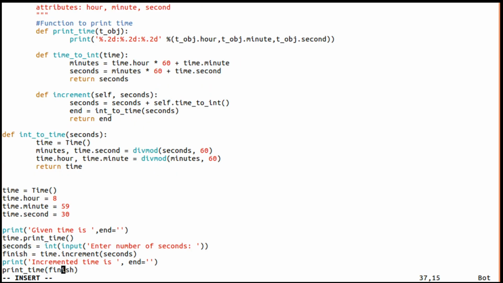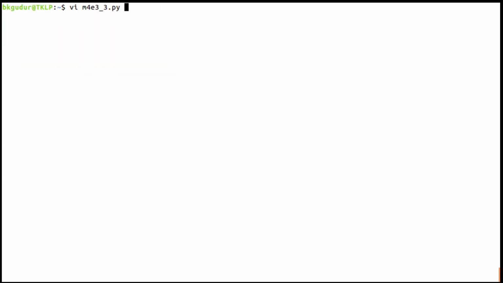Here, print underscore time, it should be called on finish, dot. I hope I have converted all functions to methods and even the calls.